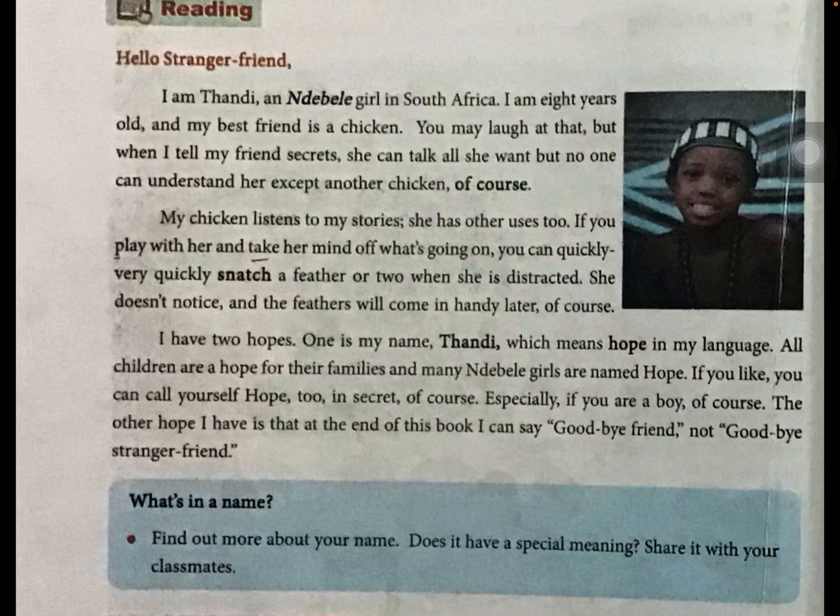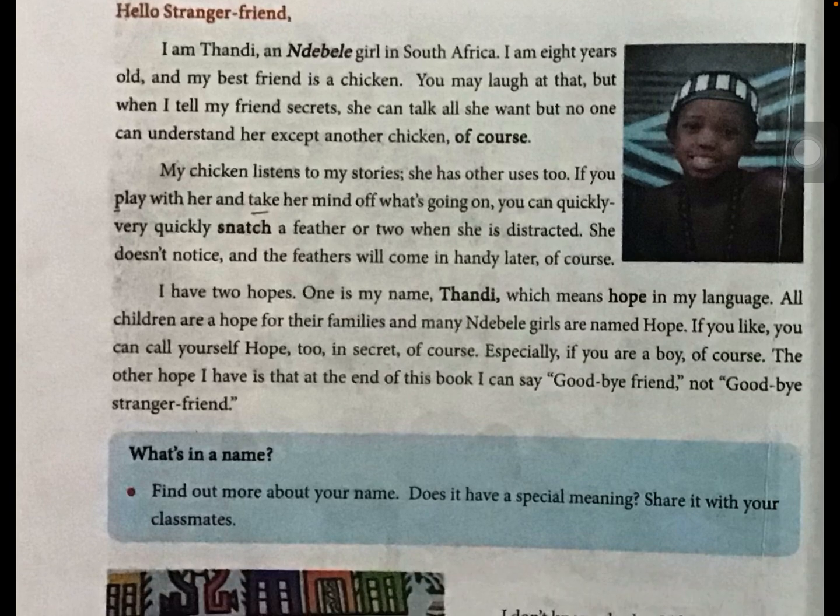She is distracted. Who is distracted here? The chicken is distracted, a little bit disturbed. Okay, it is not attentive. Then, in her absence of mind. Whose absence of mind? The chicken's absence of mind. Thandi takes the feathers of the chicken, a handful of feathers. Why? What is the reason to snatch the feathers? You will know about that when we go through the lesson.